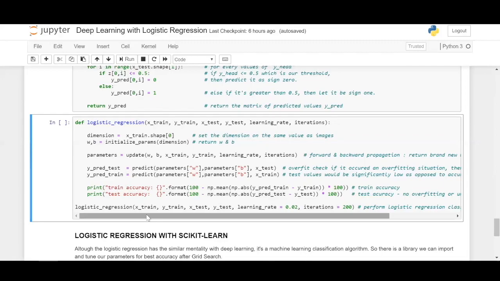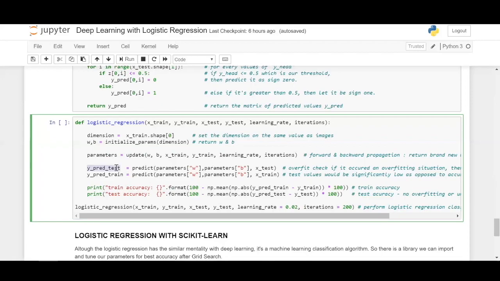Firstly, you are getting the dimensions of your data, which means the number of images. The parameters you pass are the training data, the testing data, the learning rate you want to set, and the number of iterations you want the neural network to have. Next, let us define W and B by initializing the parameters based on the dimension. Following which, let us keep updating the new parameters by passing W and B and the training data along with your desired learning rate and the number of iterations you want in your model.